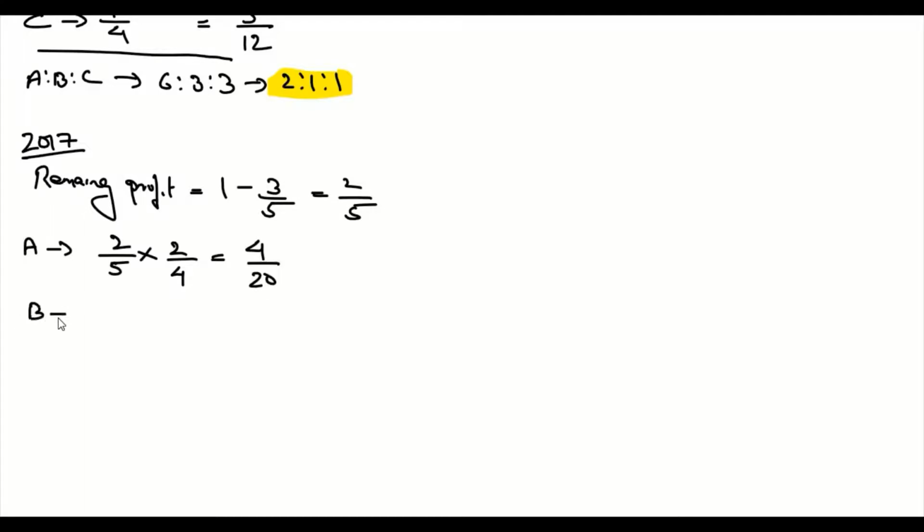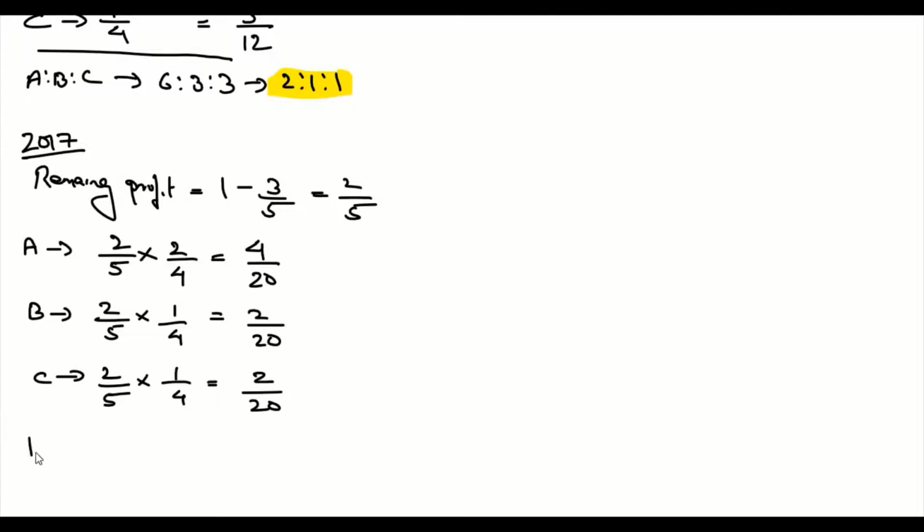Then we have B. Remaining share 2/5 into his original share in the beginning of 2017, which is 1/4. That is equal to 2/20. Then we have C. Remaining share of profit, which is 2/5 into 1/4, which is his original share, that is equal to 2/20 again. Then we have D. His share of profit is given in the question, which is 3/5. If you wanted to have the same denominator, it's going to be 12/20.